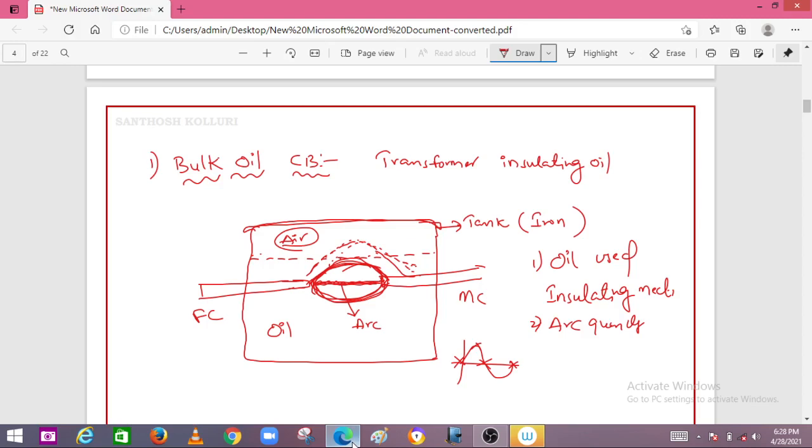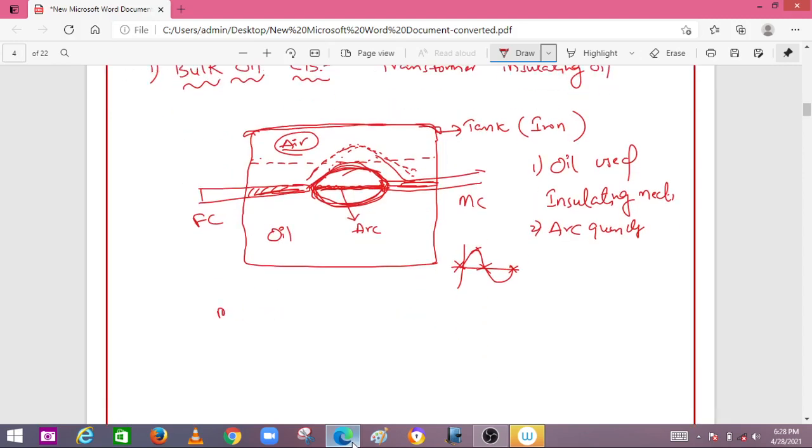In this complete setup, the oil is used for the insulating purpose as well as the arc quenching purpose, and the oil requirement is high here. Since the oil required is more, you call it a bulk oil circuit breaker.